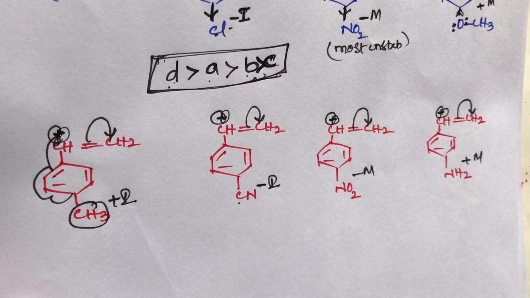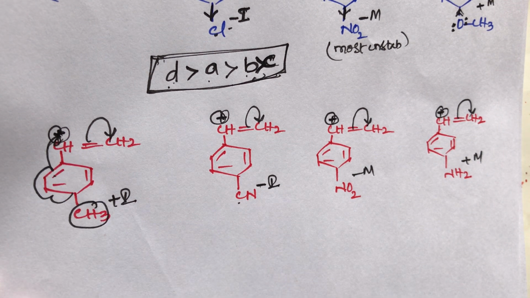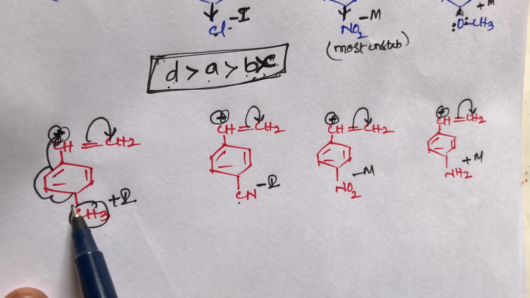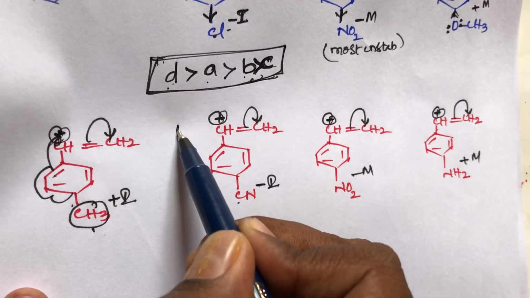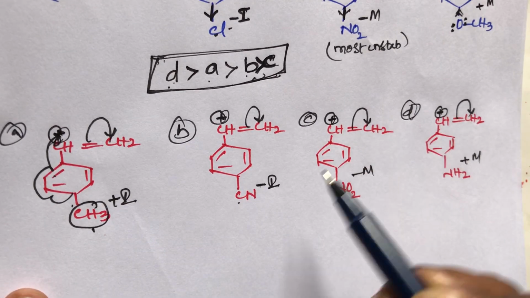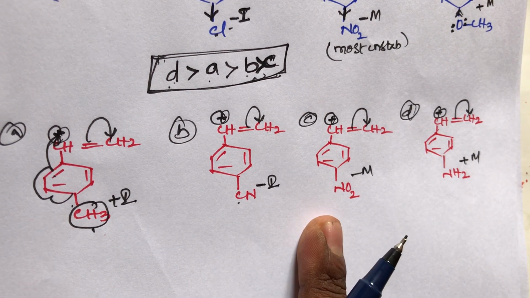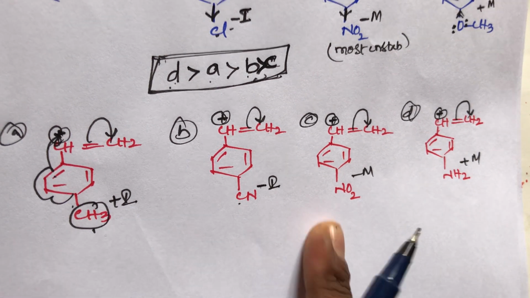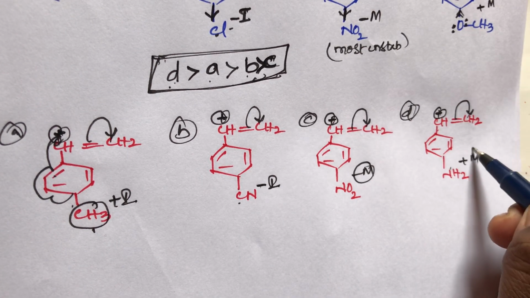All have stabilization, all have the same benzene group, and all form a benzyl carbocation, which is more stable. But the A compound has a plus I group, a plus I effect. And the B compound has a minus I group, and the C compound has minus I and minus M. NO2 belongs to minus M, and the D compound has plus M groups.